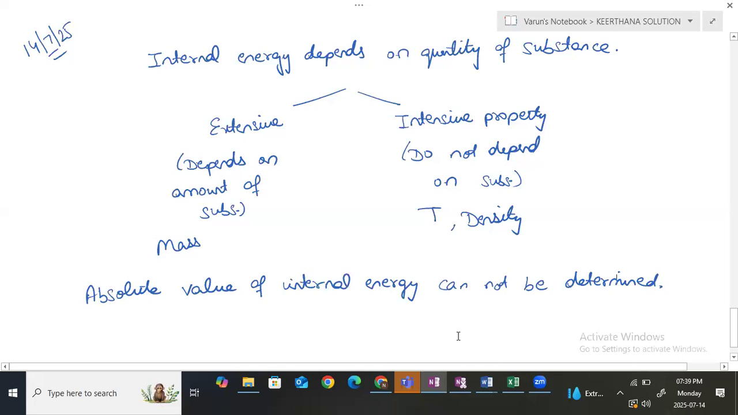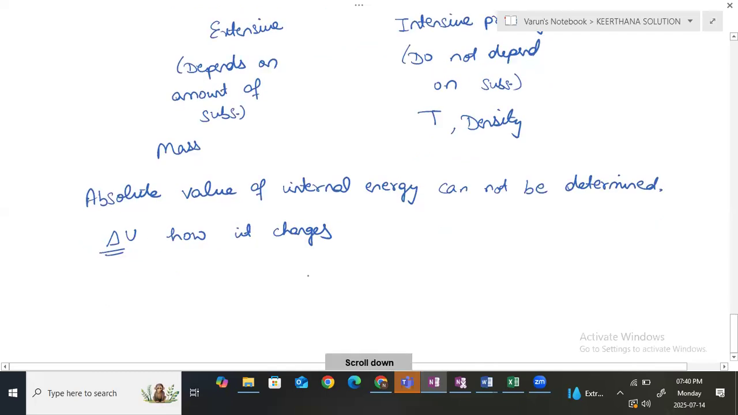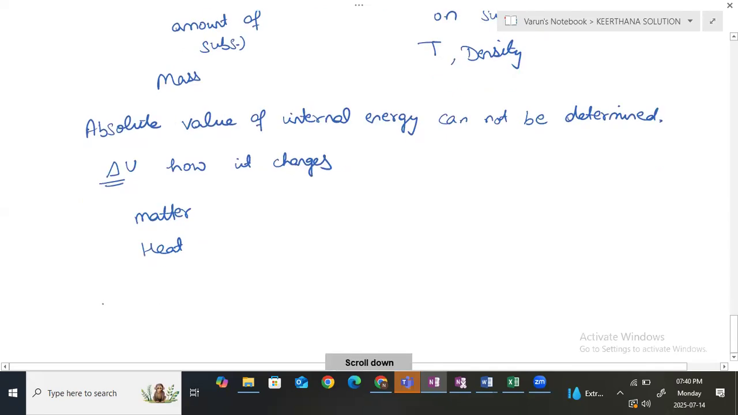Yes, ma'am. Okay. The next thing is how the internal energy changes, meaning we are studying delta U. How it changes depends on some factors: either matter is entering the system or leaving the system, either heat is entering the system or leaving the system, either I am doing work on the system or work is done by the system.